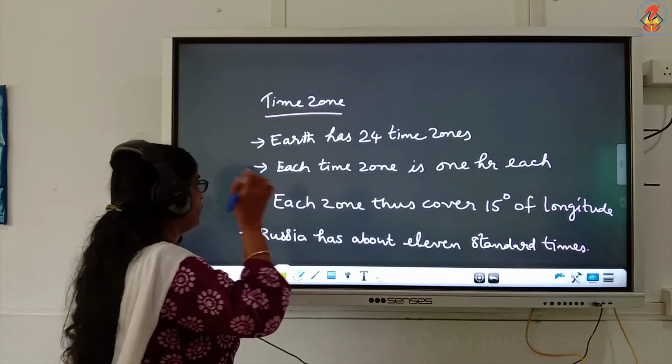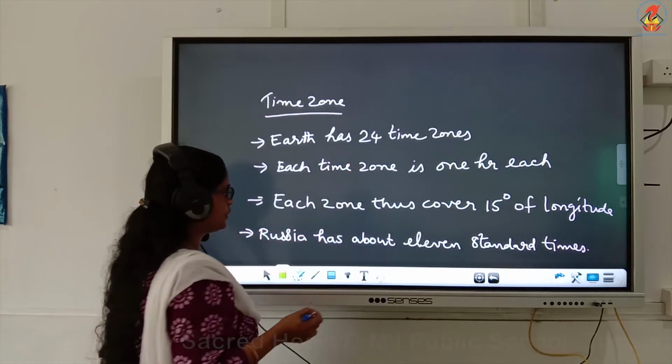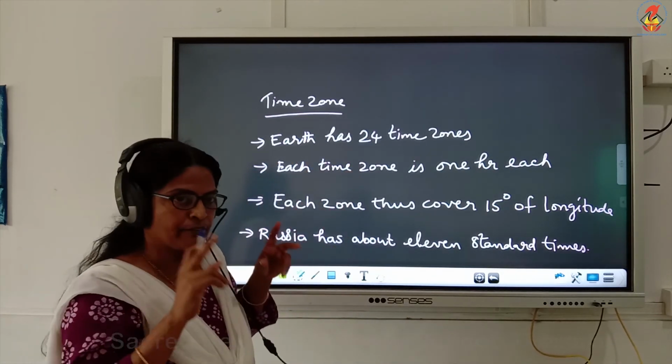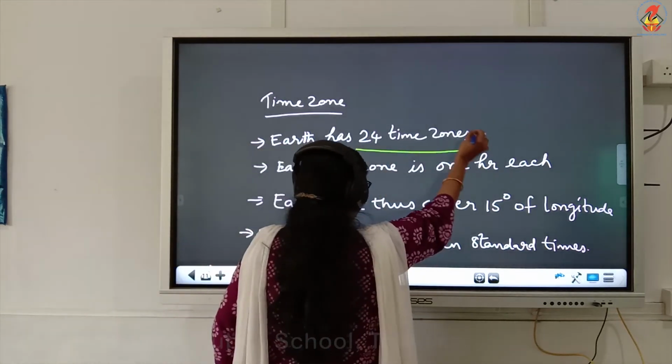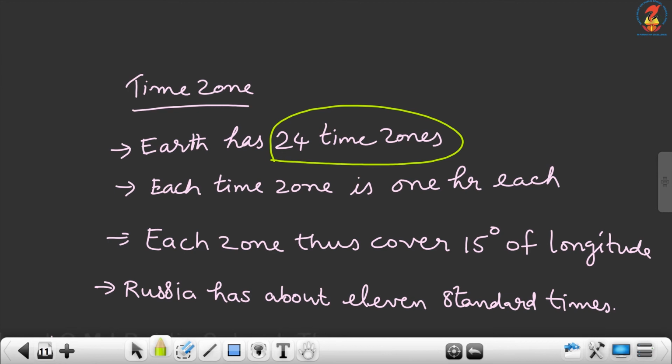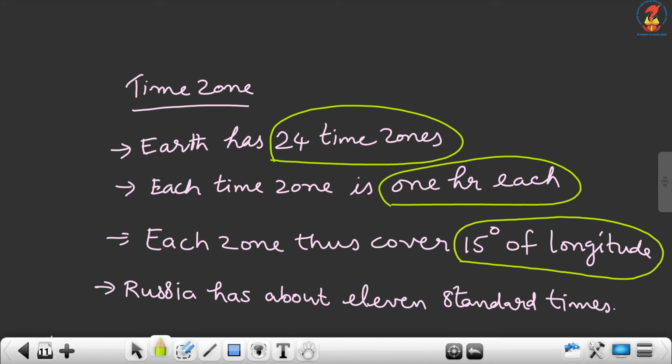Now, time zones. Earth has 24 time zones. Each time zone is 1 hour. Thus, each zone covers 15 degrees of longitude. We know 15 degrees is 1 hour.